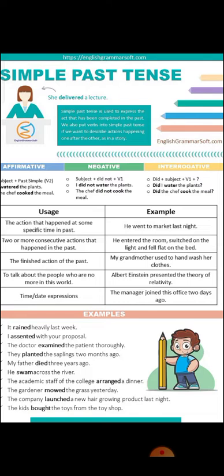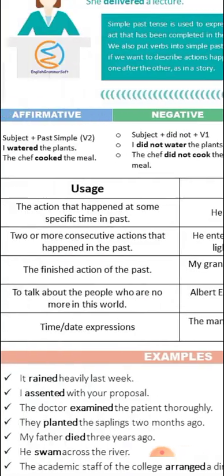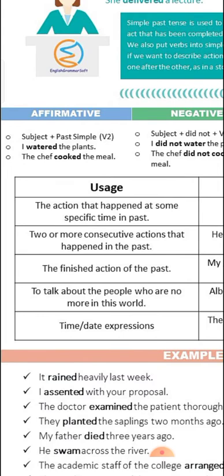So children, you know that any action that happened at a specific time in the past, at that time we use simple past tense. And what is the structure of simple past tense, children? We use subject plus second form of verb. Which form of verb? Second form of verb with all the subjects.